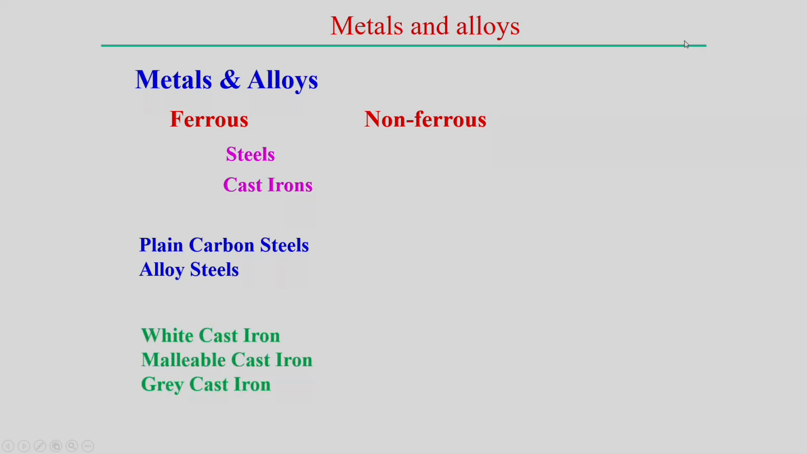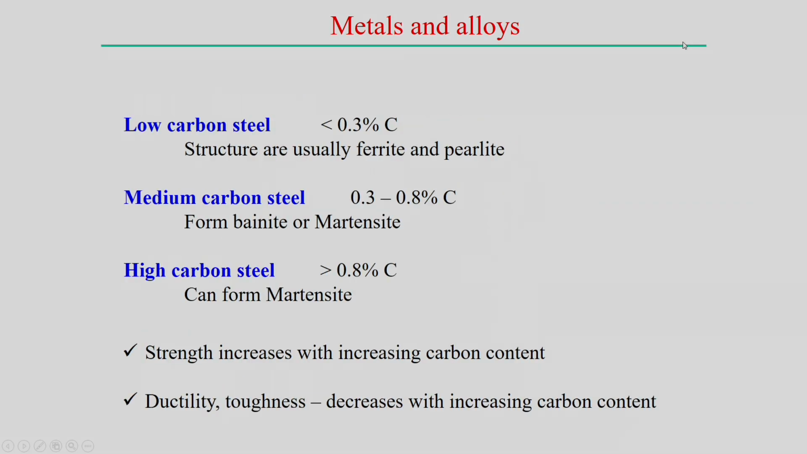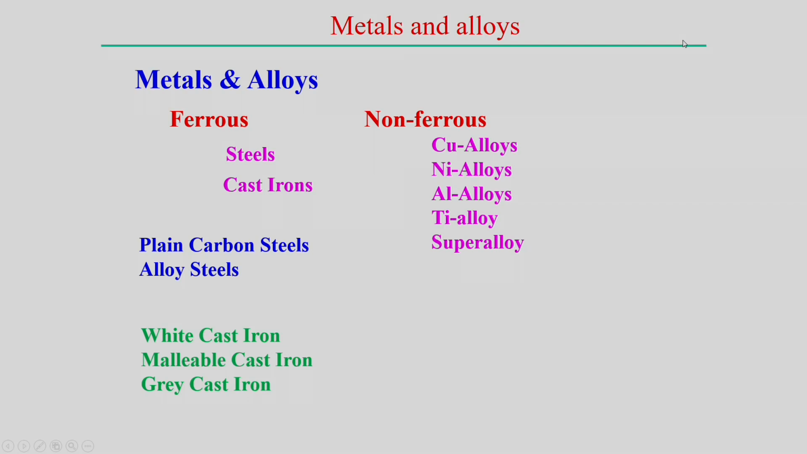First is metals and alloys, which in general we can categorize into ferrous metals and non-ferrous metals. In ferrous metals there are normally steels and cast irons. Among the steels there are plain carbon steel and alloy steel, and among the cast irons there are white cast iron, malleable cast iron, and grey cast iron. These are the typical categorizations of the different metals, and then non-ferrous metals.